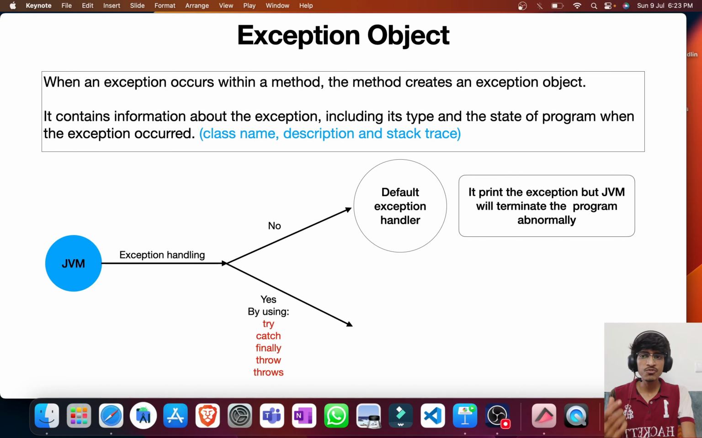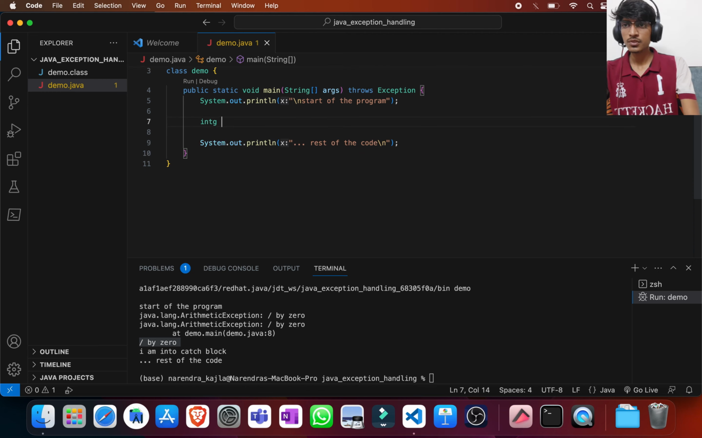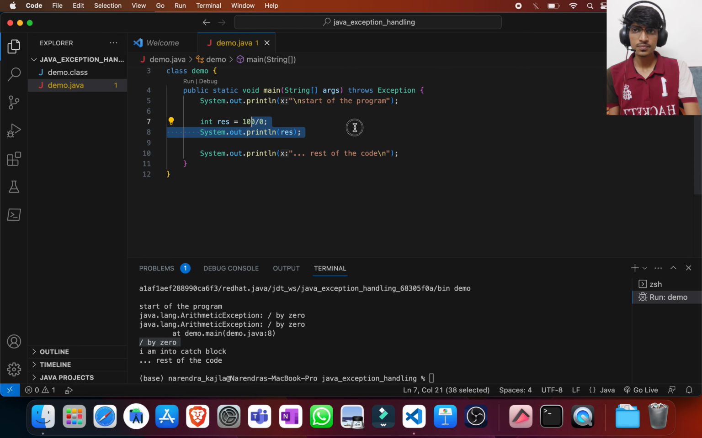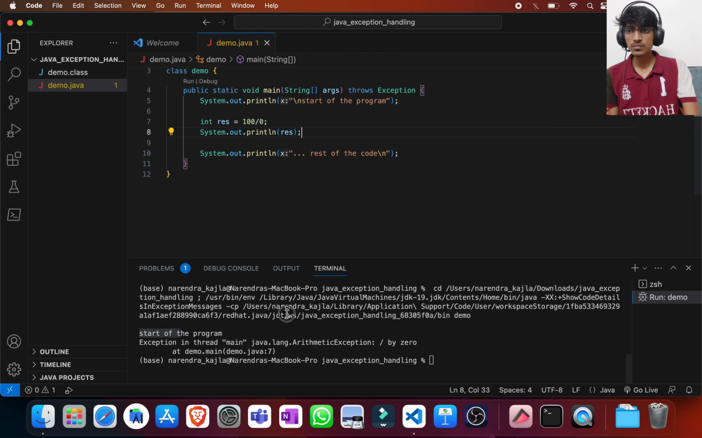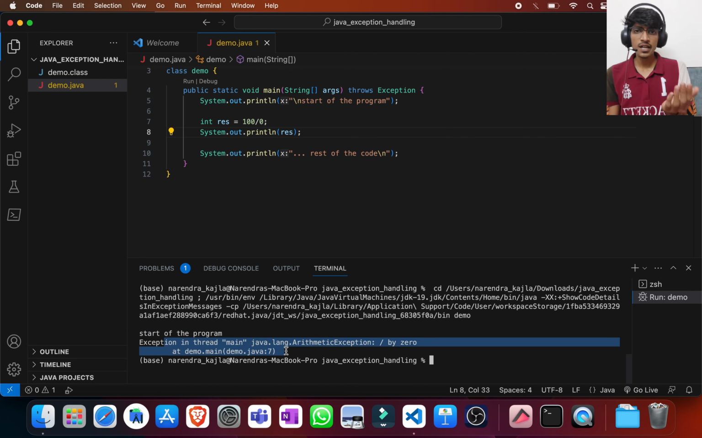So let us understand this in VS Code again. I'll just remove the code and put int result equals 100 divided by 0, and then let's say print result. We know that this will throw an arithmetic exception and we are not handling it. Let's see what is happening. So you see, first the starting of the program is getting printed. After that the exception object is created and that information is getting printed. After that the rest of the code is not getting executed.